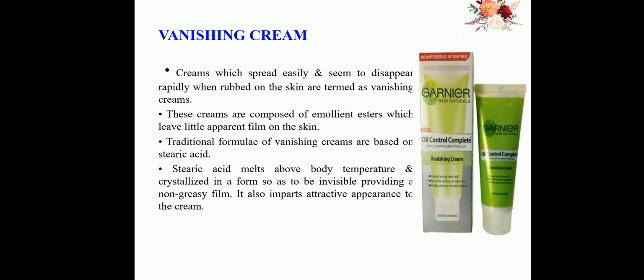Next, vanishing cream. Creams which spread easily and seem to disappear rapidly when rubbed on the skin are termed vanishing creams.